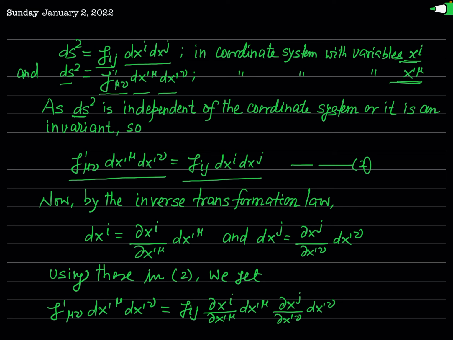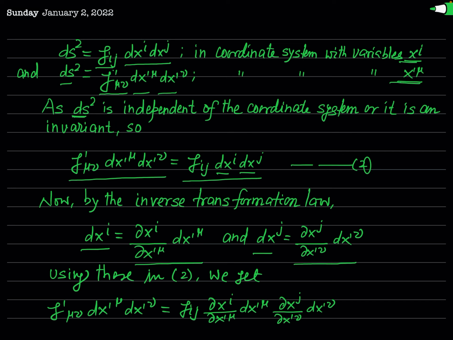Now we will transform this dxi and dxj following the inverse transformation law, as you have studied earlier in tensor analysis. You know that dxi will be equal to del xi by del x prime mu times dx prime mu, and similarly dxj is equal to del xj by del x prime nu dx prime nu.